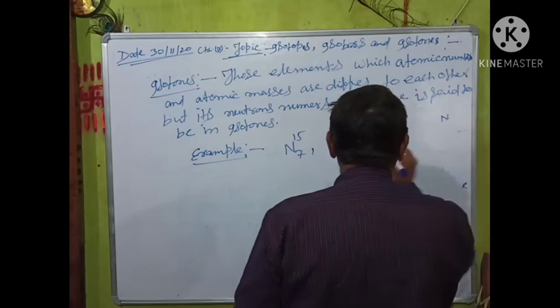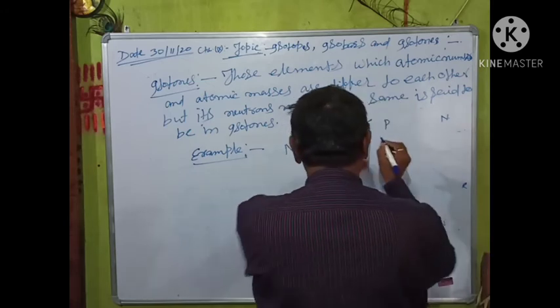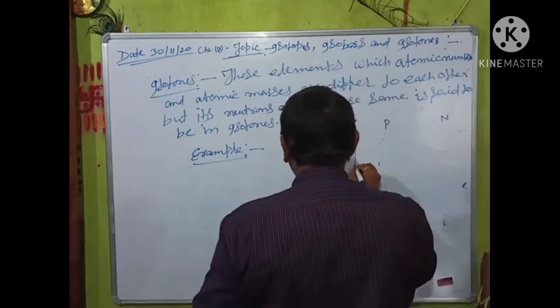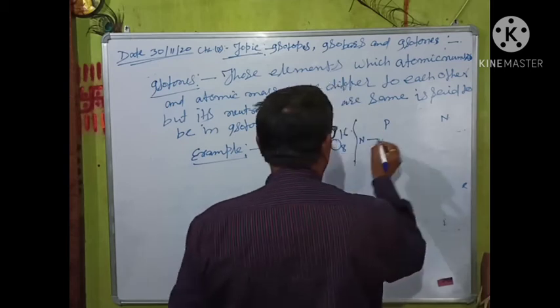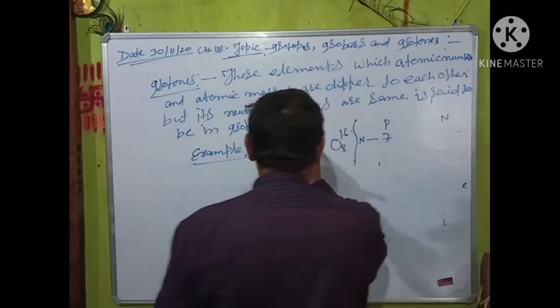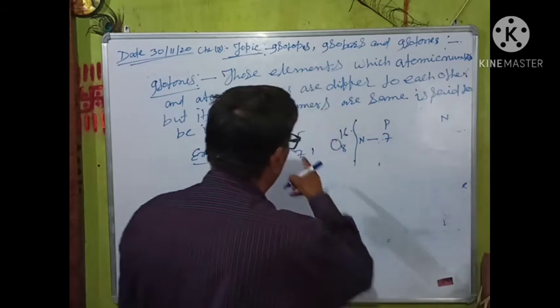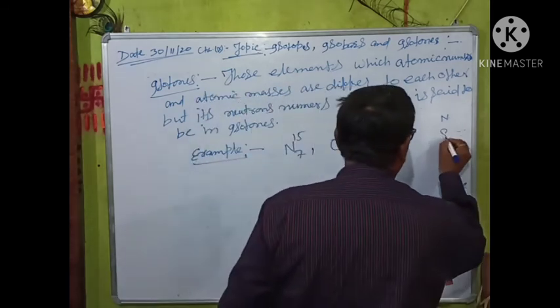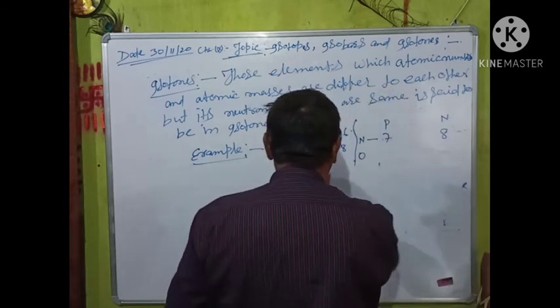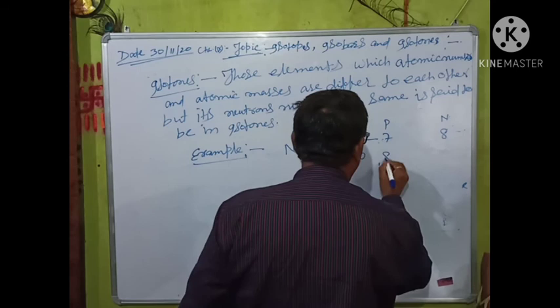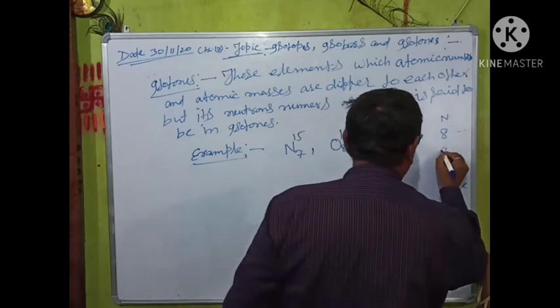The proton number of nitrogen is 7, and its neutron number is 15 minus 7, which is 8. So the neutron number is the same. The oxygen, whose proton number is 8, has a neutron number that is also 8.